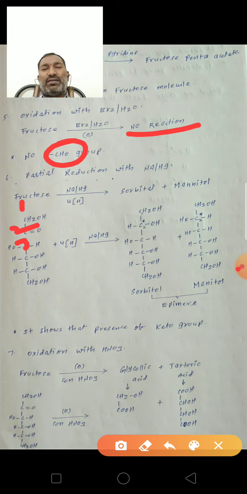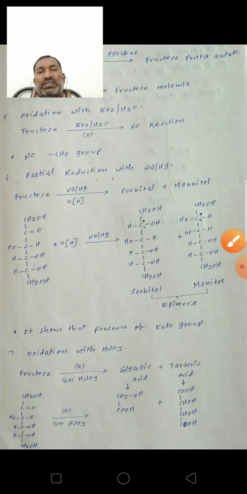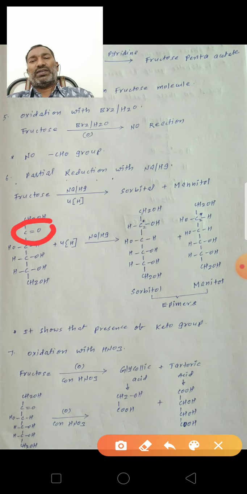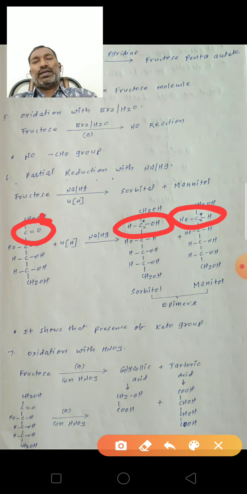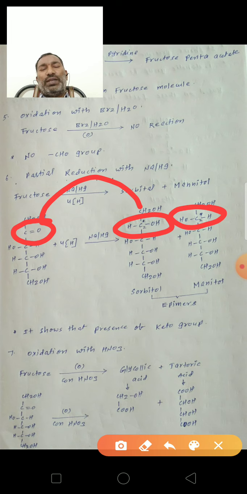In this formation of sorbitol and mannitol, this keto functional group converts into the secondary alcohol, CHOH. That means the keto functional group converts into the secondary alcohol in sorbitol and mannitol.